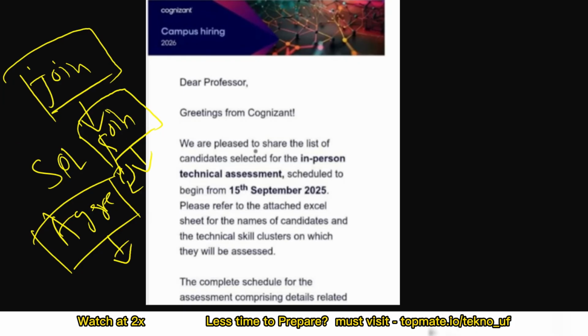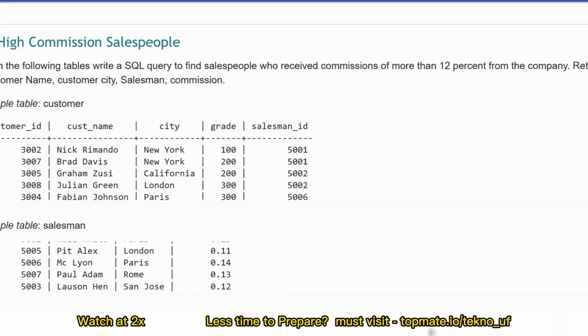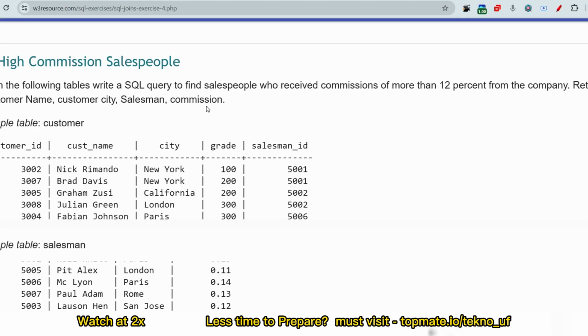So now let me discuss a few important questions with answers. The question is shown on your screen: from the following tables, write a SQL query to find salespeople who received commission of more than 12% from the company. Return customer name, customer city, salesman, and commission.